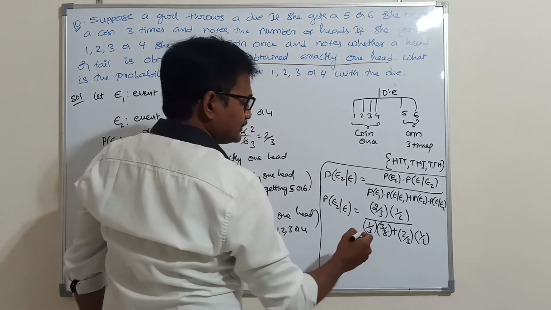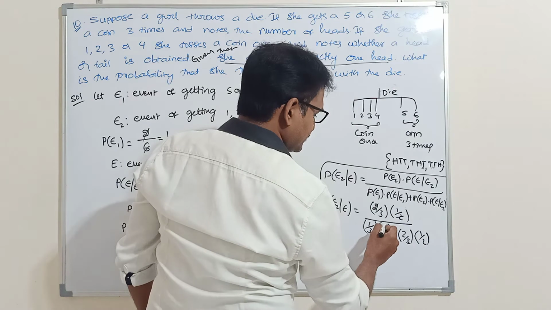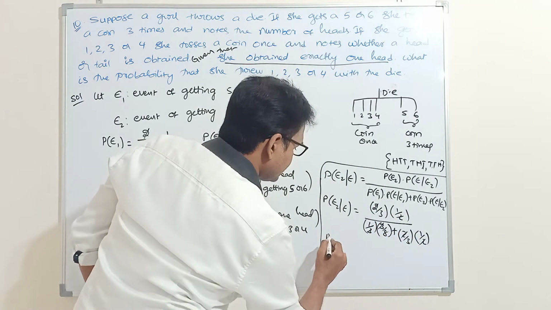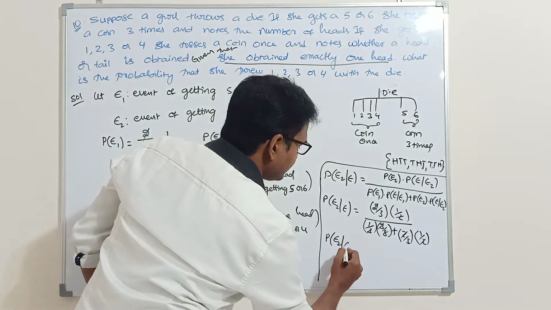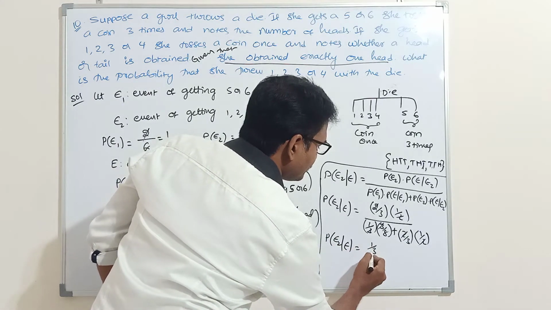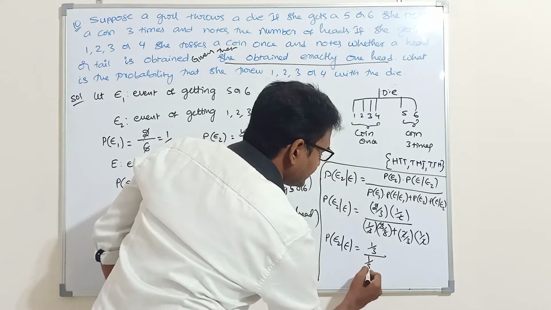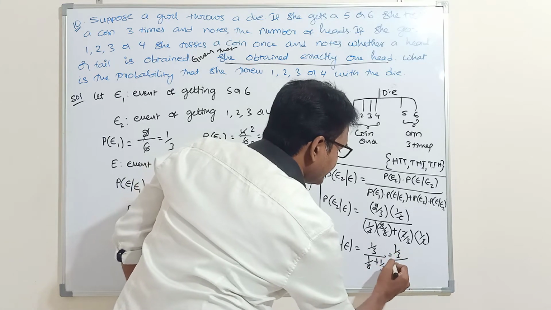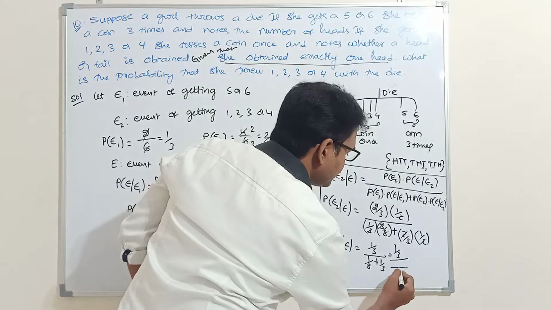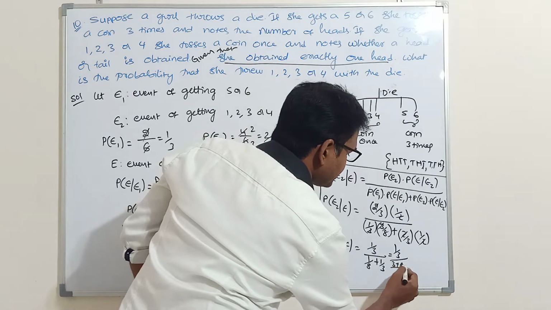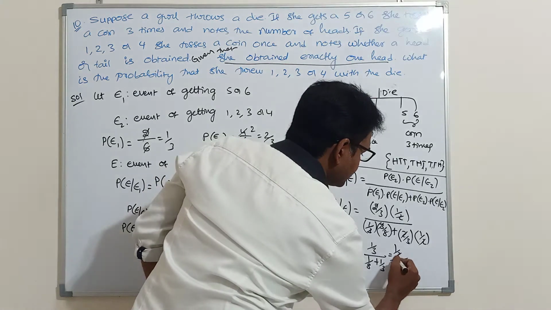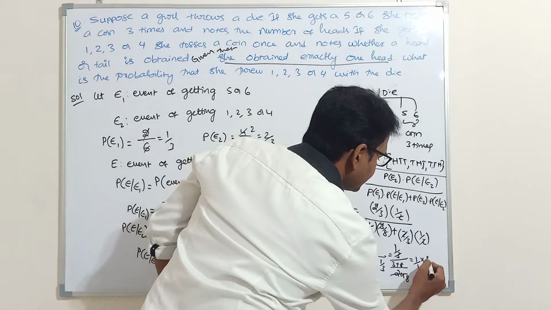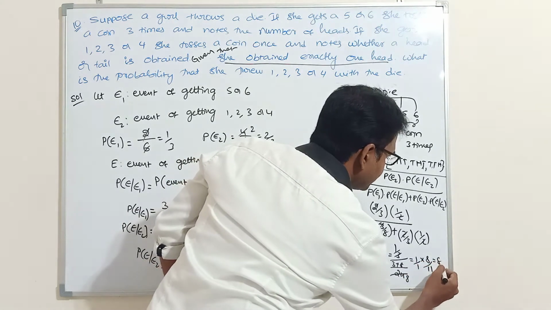So 2 gets cancelled. Here 3 gets cancelled. Here 2 gets cancelled. So P of E2 given E is equal to 1 by 3 divided by 1 by 8 plus 1 by 3. The LCM is 24. 3 plus 8 over 24. So 1 into 8 by 11. So the final answer is 8 by 11.